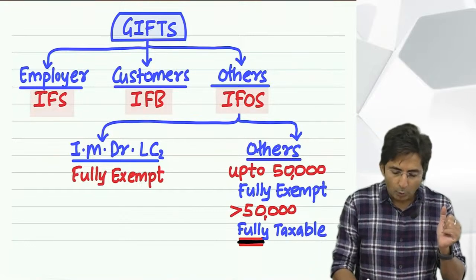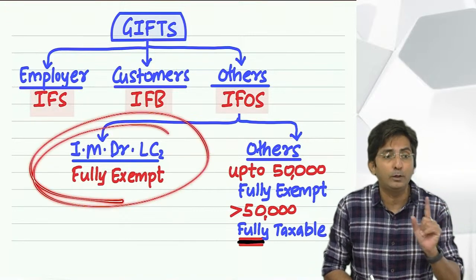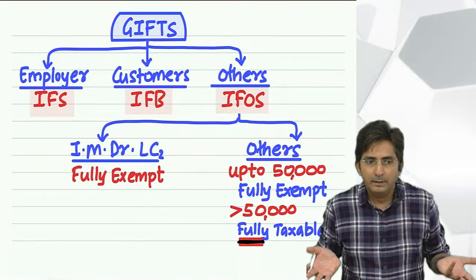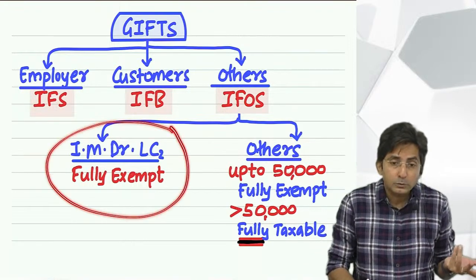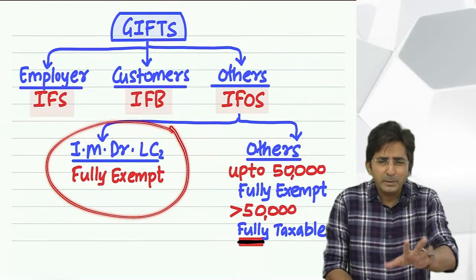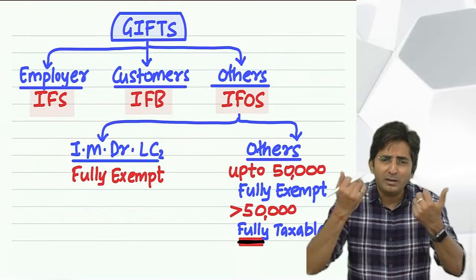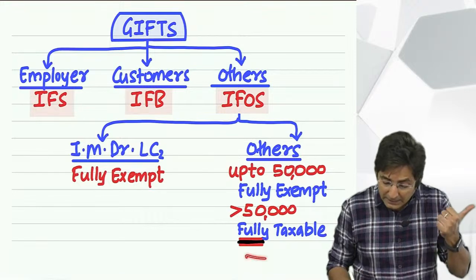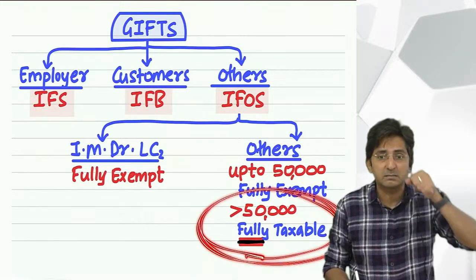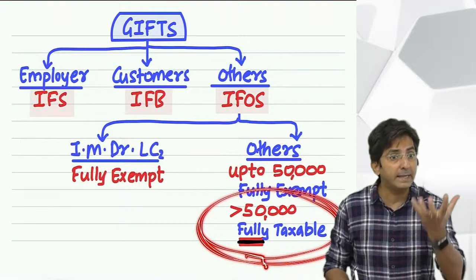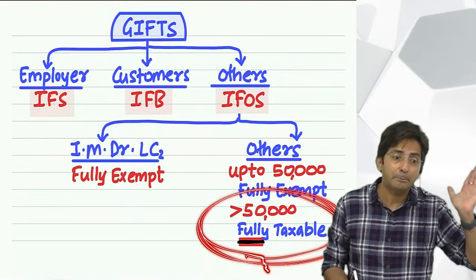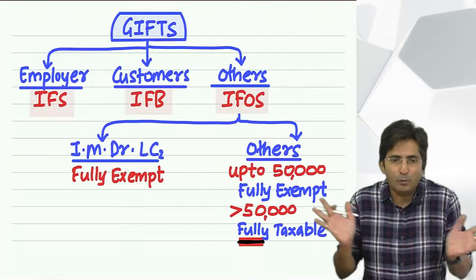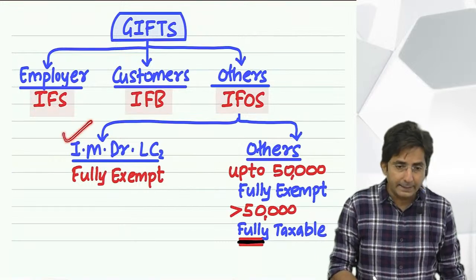In short, see, in all the points in this keyword of I am Dr. LC, you will find these gifts are genuinely believable. So the government will not tax. And if someone says, but sir, even if it is 20 crores, the government is not greedy. The government says, let it be 20 crores. Actually, we don't want tax on gifts. Because technically a gift is not an income. See, these gifts the government is taxing. Why? Because there are cheaters who try to claim even an income as a gift. So to slap them, we have started this more than 50,000 tax. But if something is genuine, we don't want to tax it. So I for inheritance and will.